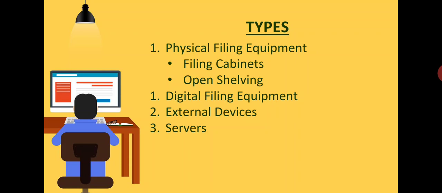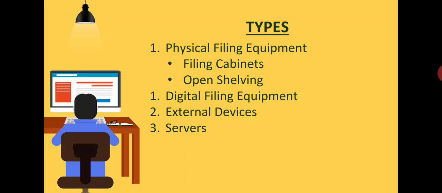One is not able to expand the storage capacity of these filing cabinets. So it's all about the filing cabinets.